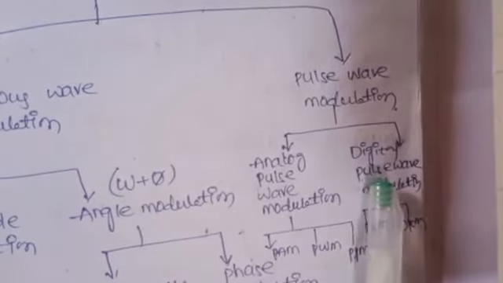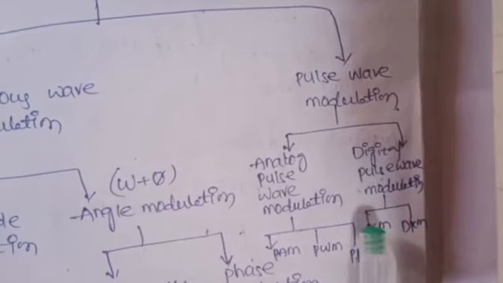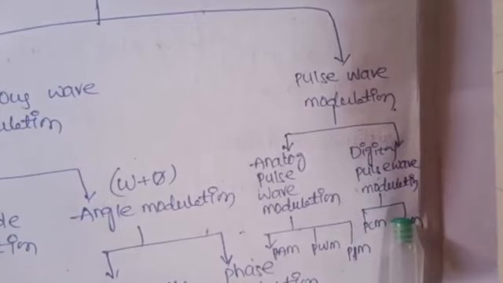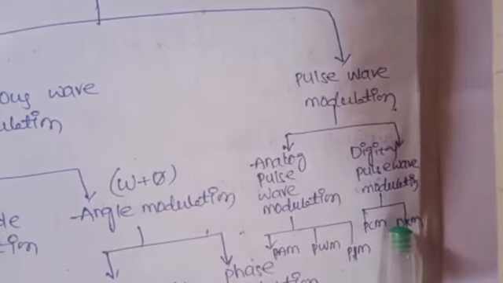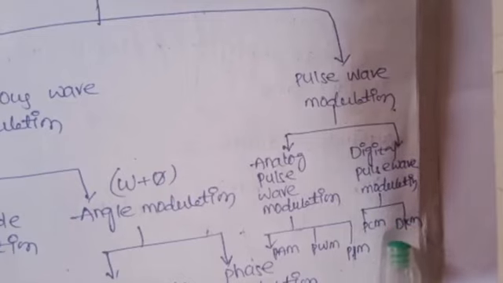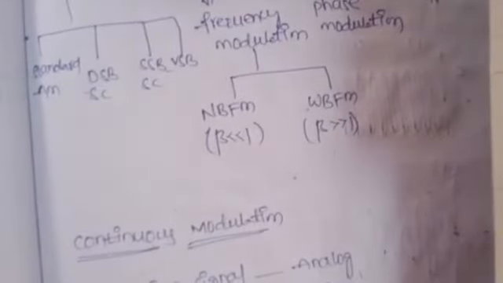Digital pulse wave modulation is also classified into two types, PCM and DPCM. PCM is pulse code modulation and DPCM is differential pulse code modulation.